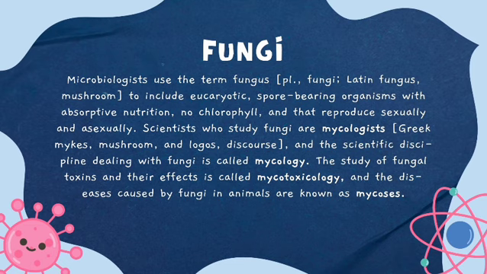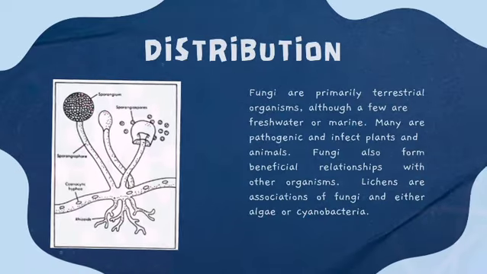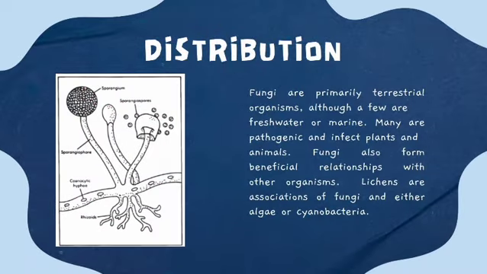Then comes their distribution. Primarily they act as terrestrial organisms, although a few are freshwater or marine. Some are pathogenic and infective in plants and animals. They also have beneficial relationships with other organisms, for example lichens, which are associated with algae or cyanobacteria.